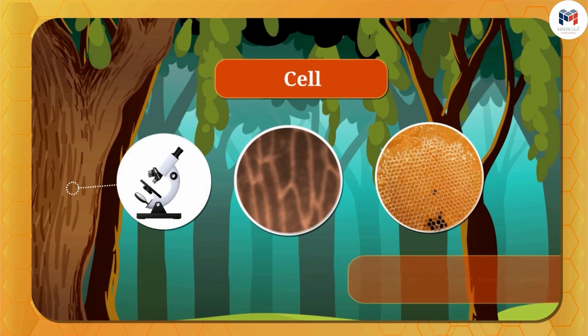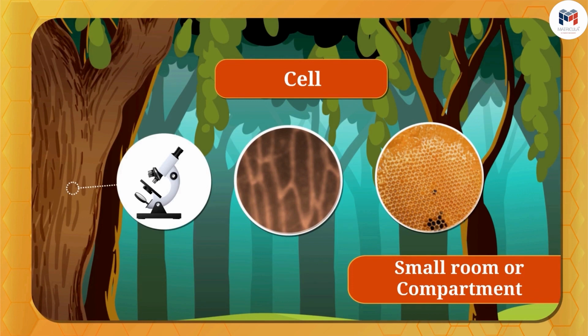Cell in Latin means small room or a compartment. So, in this way, Robert Hooke discovered the cell.